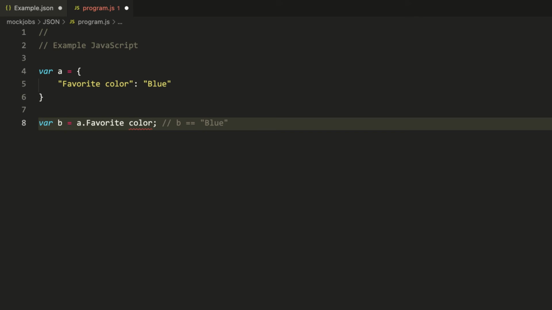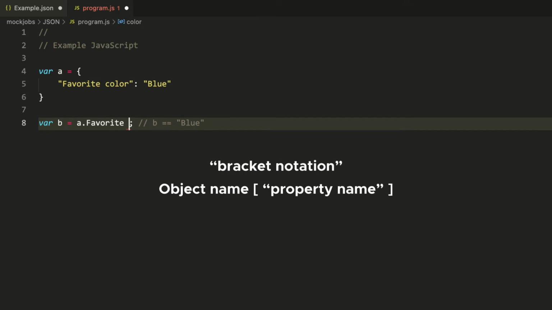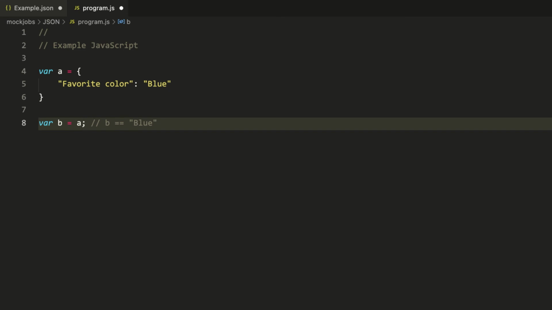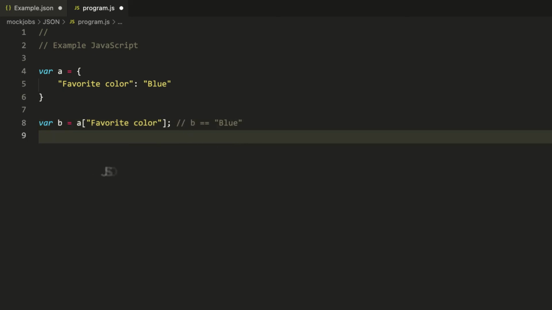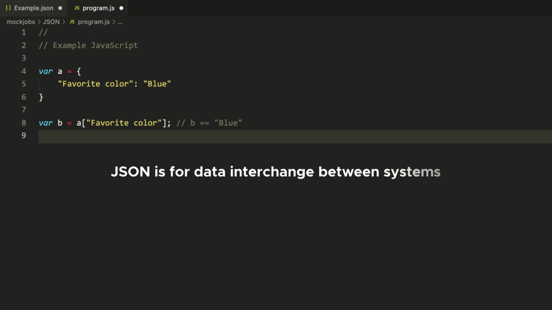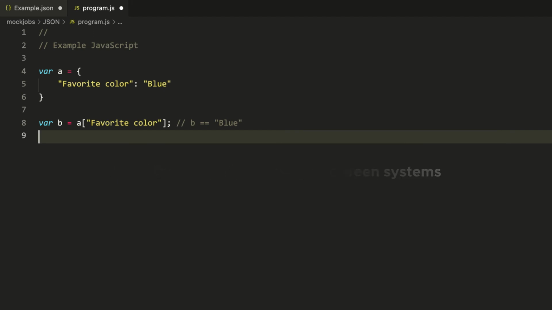And other rules, which I won't cover here because any programmer should already know. However, if such a property name is required, there is a way to access it. Use bracket notation instead. Var b equals a brackets, quote, favorite space color. This works in JavaScript anyway. But the idea of JSON is data interchange, and you have no idea if the consumer of the JSON has this capability. So I discourage naming properties this way when JSON is involved.